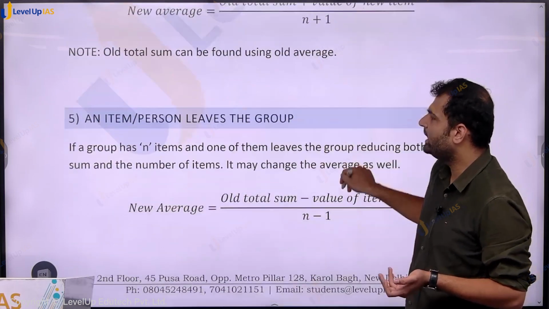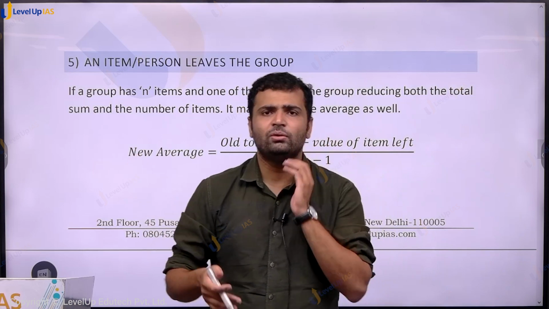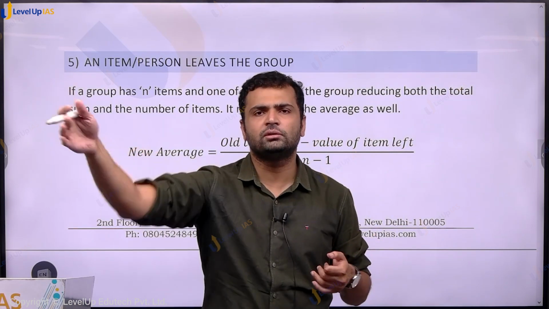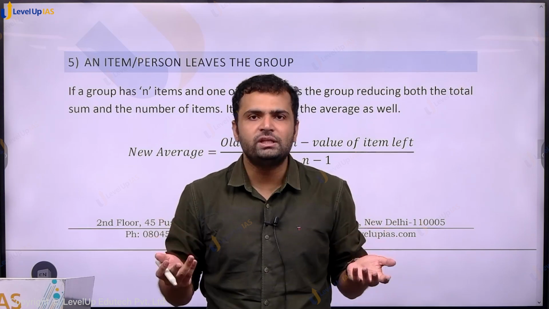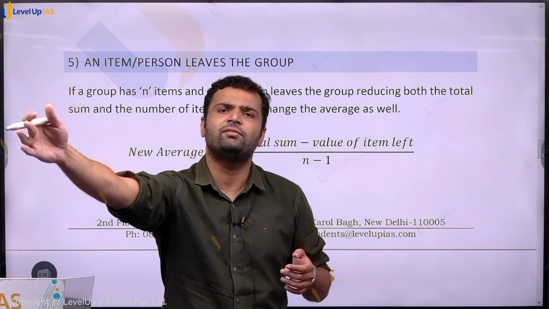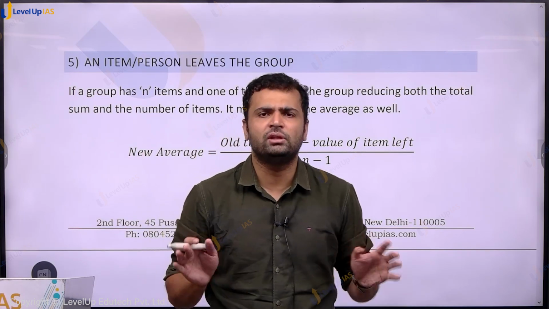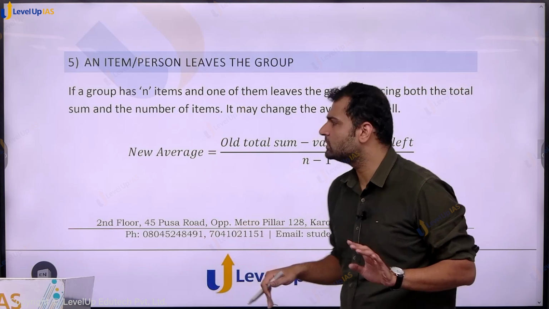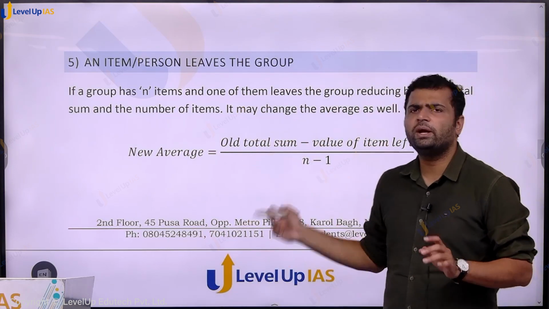Similarly, we can have an item or person leaving the group. Here we were adding to the group. Now, what if the person leaves the group? The sum will change and the number of people will also change. Sum will become old total sum minus the person who has left, and the number of items goes from n to n minus 1. That is all that will change. So the new average is equal to old total sum minus value of item left, divided by n minus 1.